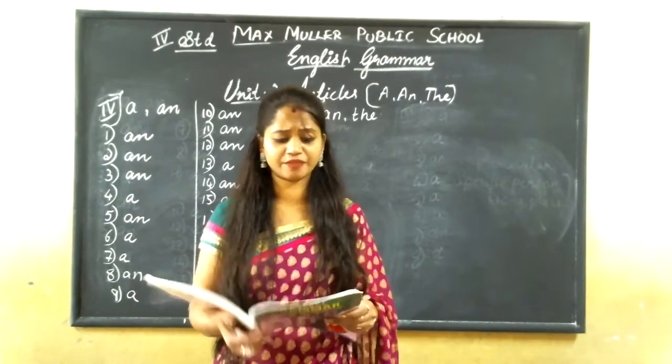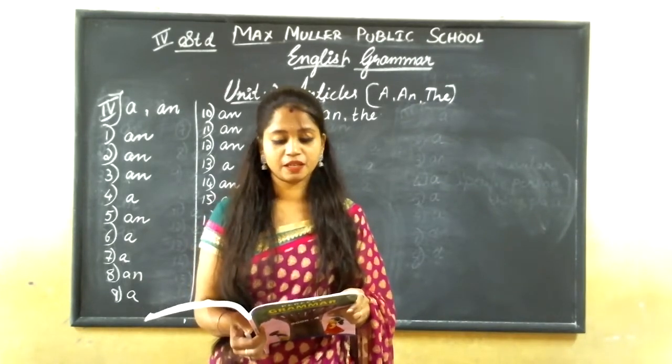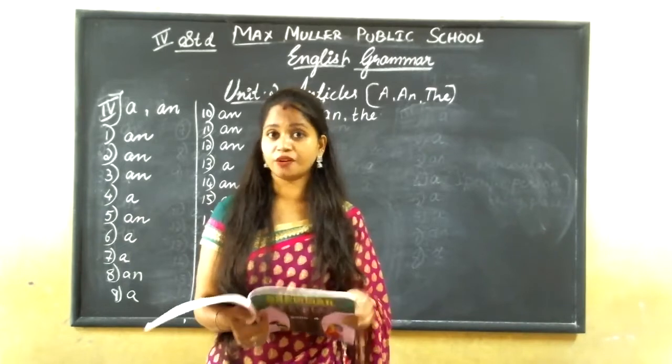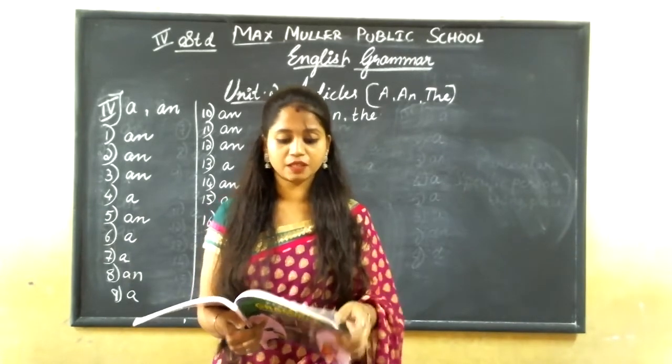And a little more they have given, you can read. Before the names of buildings, particular buildings, I told you already, specific things, specific place, specific person. Yes, no?